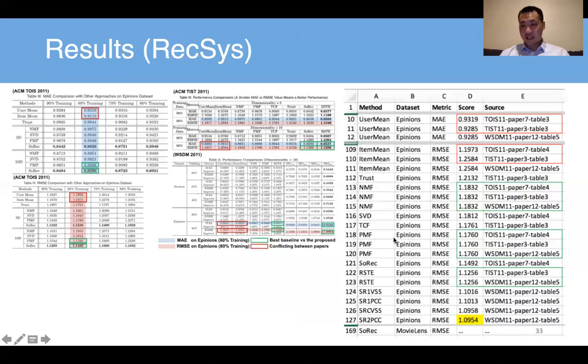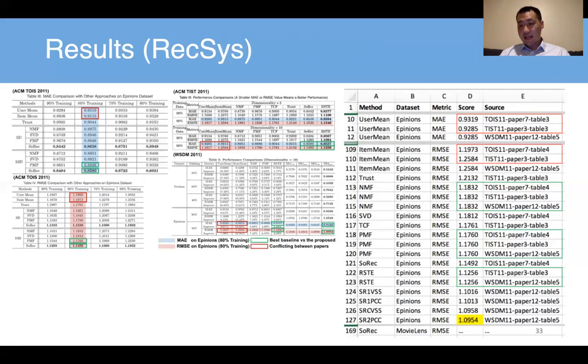Then you will see, okay, actually there are conflicts, right? For UserMean, which is like a user-based collaborative filtering method, I think, on the Epinions dataset, which is the same dataset using the same metric, MAE, mean absolute error, the scores are different, right? For different tables, different papers.